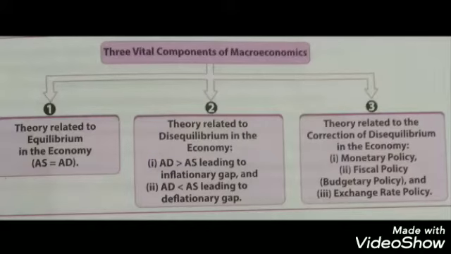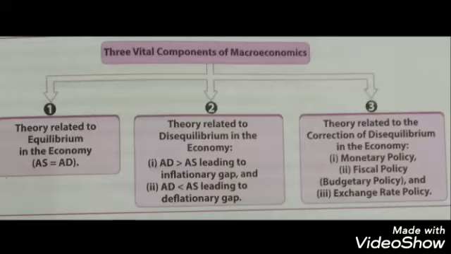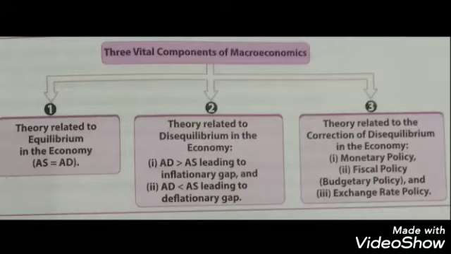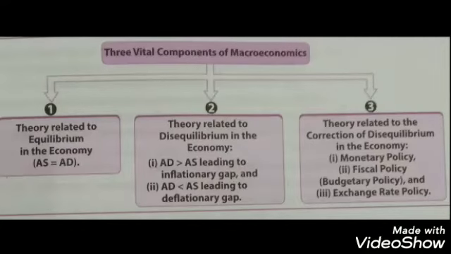Then comes the theory related to disequilibrium in the economy. Now children, when we say disequilibrium, it means when your AS is not equal to AD, and it happens only in the condition when there is an inflationary or deflationary gap. In that situation, either AD will be less than AS, means total demand will be less than total supply, or AD will be more than AS, means your total demand will be more than total supply.